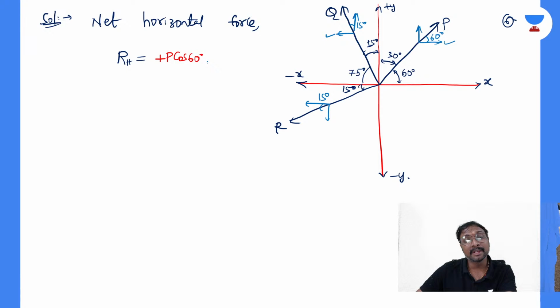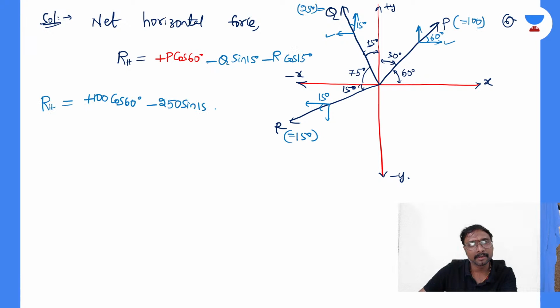Plus 100 cos 60. P is given as 100, right? 100, 250 and 150. So this is your 100, this is 250, and this is equal to 150. Plus 100 cos 60 minus 250 sine 15, minus 150 sine 15, right?